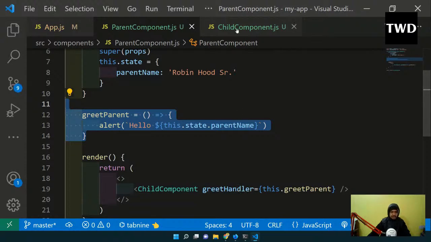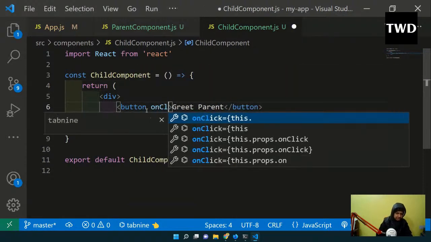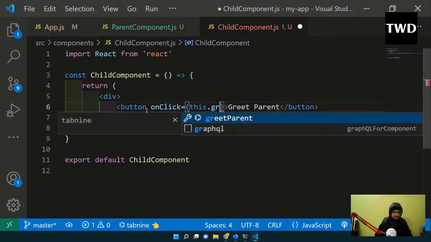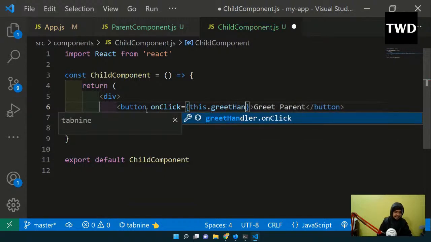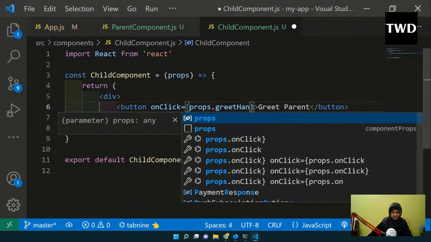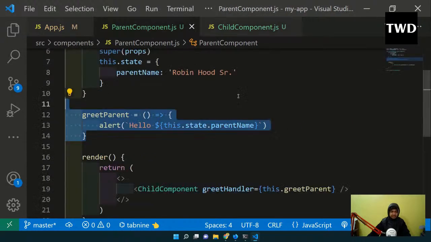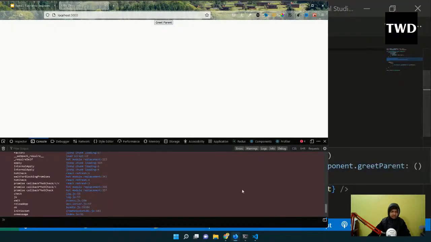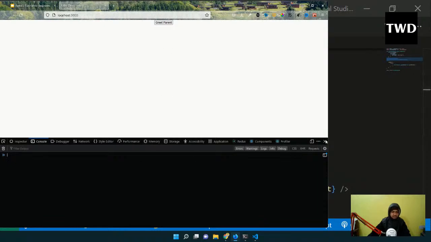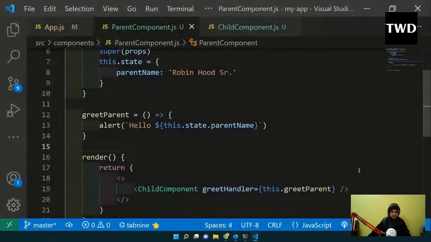So I will save it, and now I'll go to the child component. Here I have a button greet parent, so I'll do the on click this dot greet handler, not this dot greet handler, I'm wrong, it is actually props dot greet handler, because this is props dot greet handler. Save it. Now let us go back, greet it and see the alert has been shown. Hello, Robinhood Senior. So it is working fine.